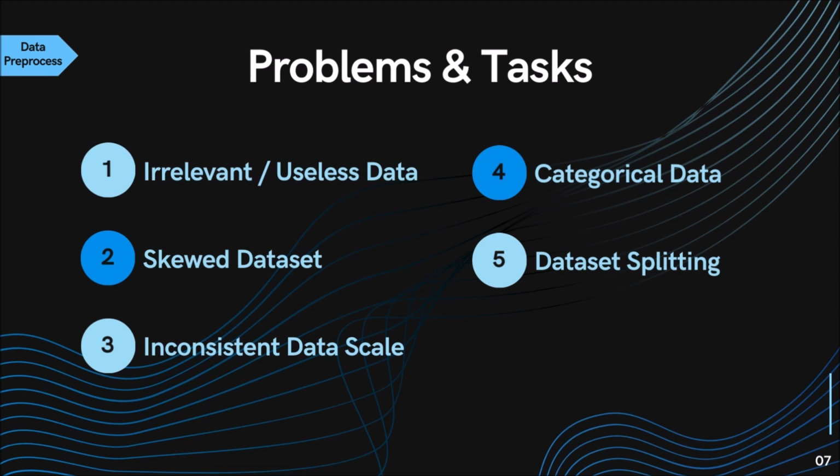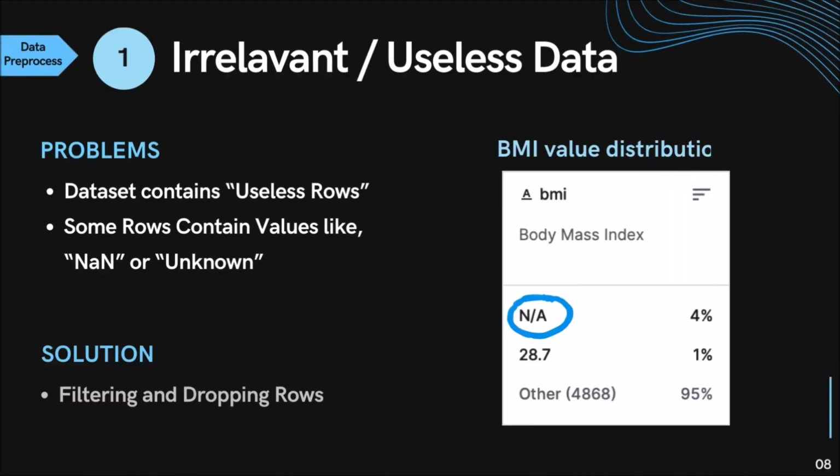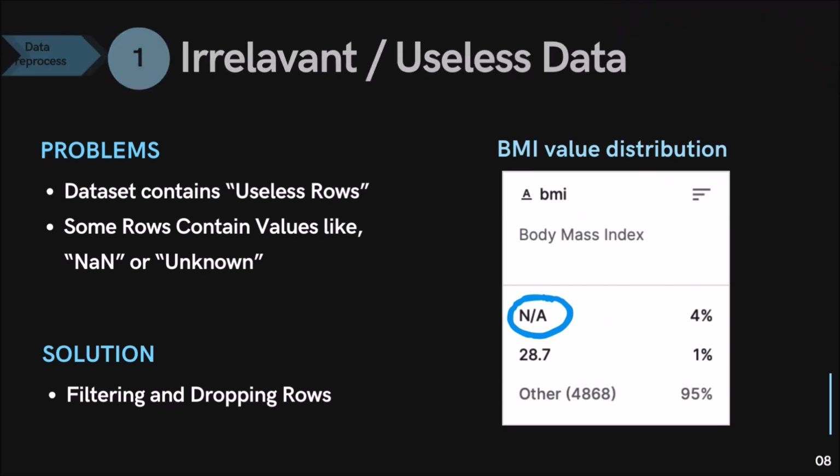These are the main problems and tasks we have to tackle. Problem number 1 is irrelevant or useless data. The dataset contains quite a few useless rows. These rows are essentially rows containing missing information or unknown information. To prevent those from impacting our model, we simply just filter and drop those rows of data.